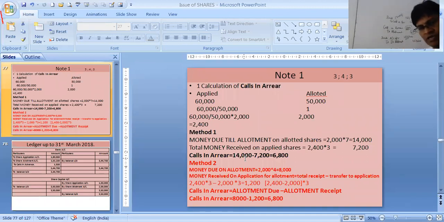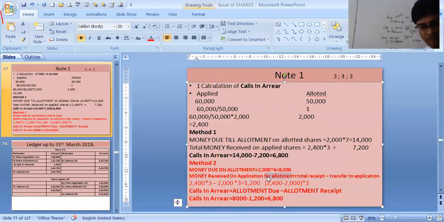It's very nicely written over here. Money received on application for allotment, that is total receipt minus transfer to application. Total receipt was 7,200 minus 6,000, 1,200. That is extra money received on application for allotment. It is for allotment. Therefore, calls in arrear: allotment due, that was 8,000, minus allotment receipt already received, 1,200, is 6,800. Clear? So this is how we calculated calls in arrear. Very, very important.